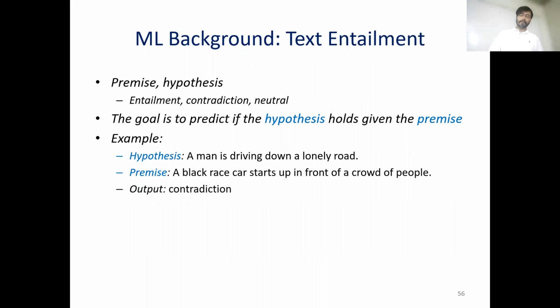If we have a different premise hypothesis pair, where the premise is a black race car starts up in front of a crowd of people, and the hypothesis is a man is driving down a lonely road, we can say that this is a contradiction, because in a world where the premise holds, the hypothesis is not true.